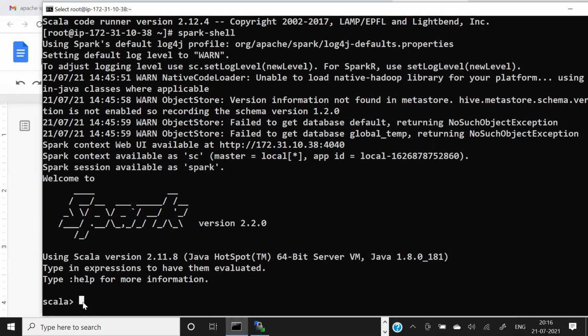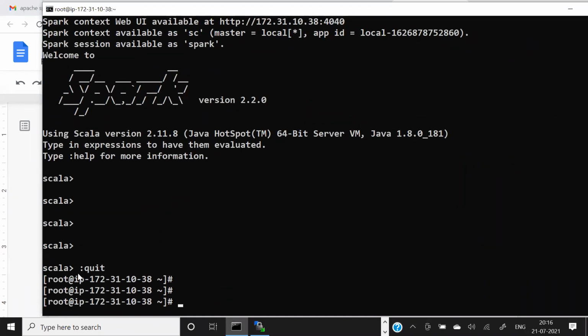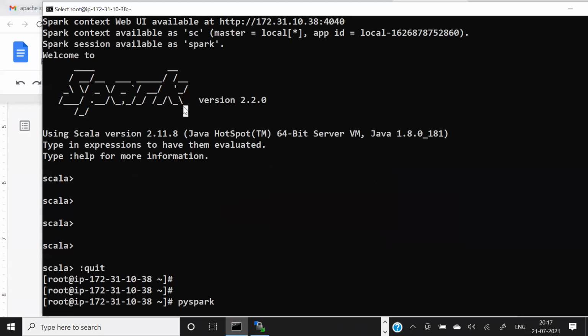But right now, my plan is to use Python. So I'm just going out from this prompt. I use :quit or Control D to come out. In my case, I want to use PySpark. Again, it will give you access to Spark, but the language that gives you the capability to connect with Spark is Python.